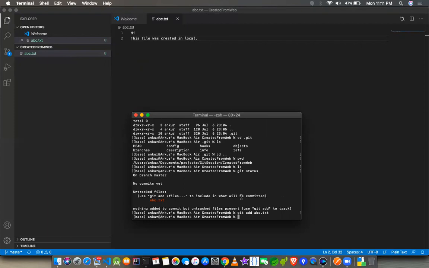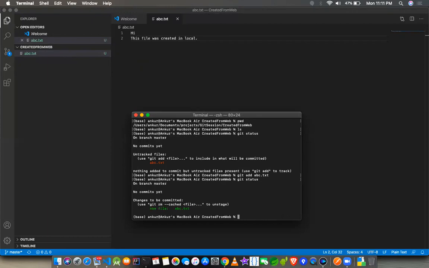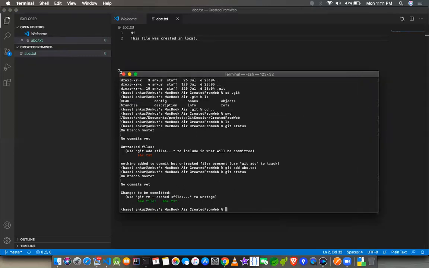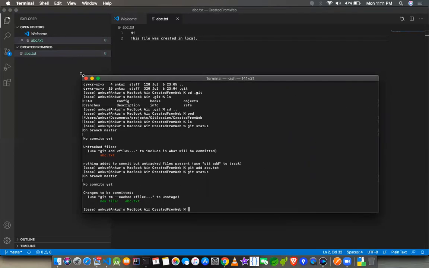The second step would be to see the status again. Now what is status? Status will show you what exactly is the current status of your Git. I mean, do we have any files to be added? It will tell the differences between the files in the repository on the cloud as well as with the system. In this case, I have one single file which was added. So we have one abc.txt which was added as a new file.